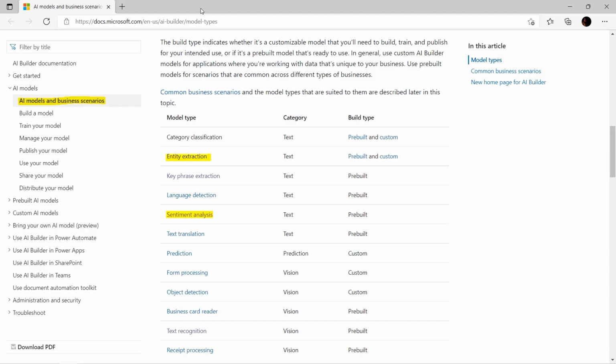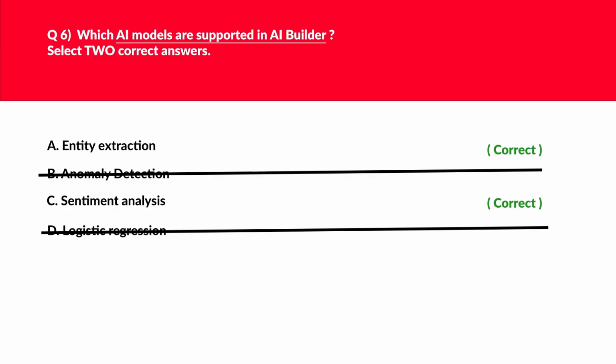There are a handful of supported AI models which you've got to remember, as well as a single-line definition or the functionality of each, because you might see questions related to these as well. And in the interest of time, since entity extraction and sentiment analysis are in the supported models, we'll lock A and C as the correct answer for this.